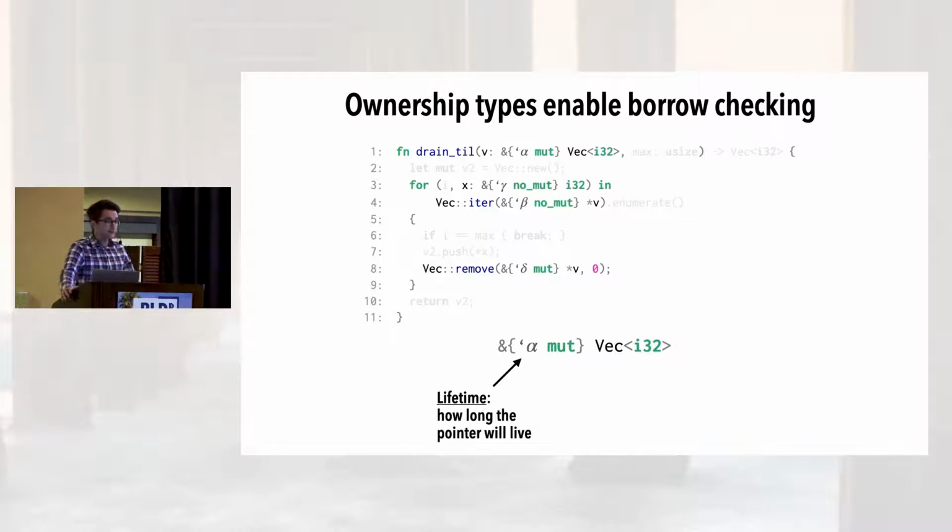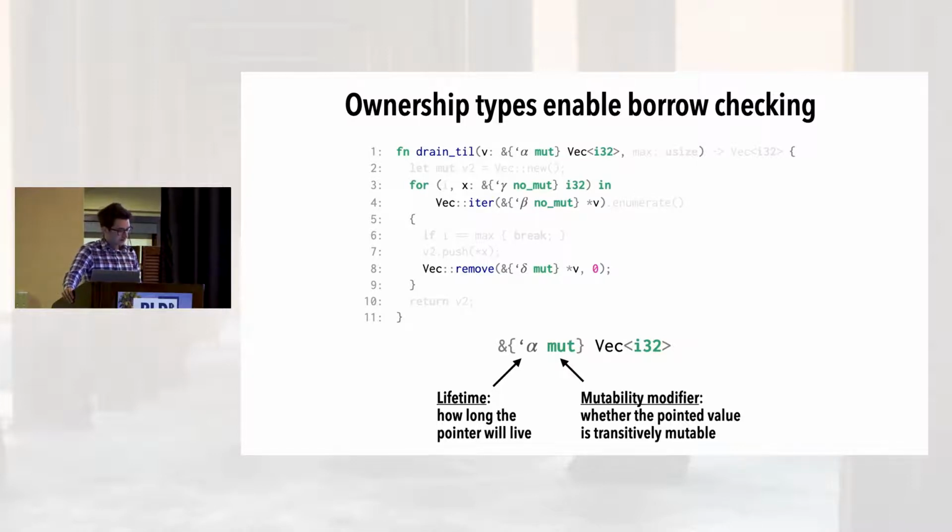The first is a lifetime, written as tick alpha, that indicates how long the pointer will live. The second is a mutability modifier, either mut or no mut, that indicates whether the data under the reference can be mutated. And it's worth noting that unlike C++, this is a transitive modifier, so nothing accessible through a no-mut reference can be mutated.